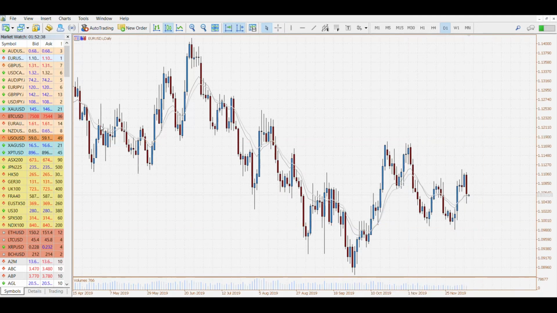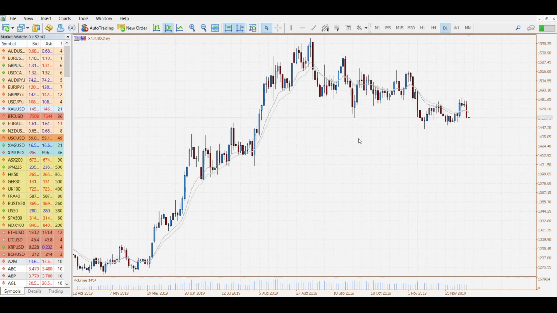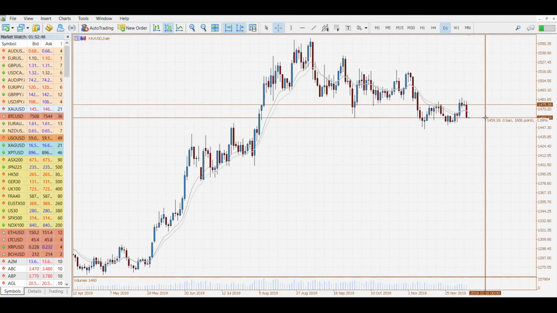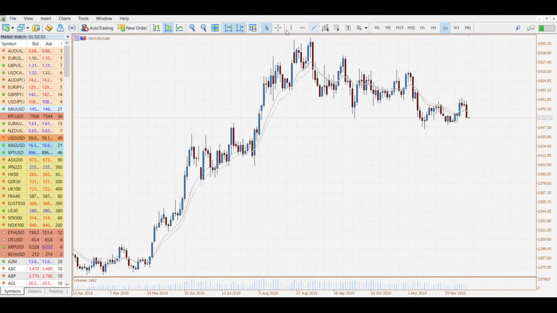Another one we're going to have a quick look at was gold. Gold came off very heavily as, again, with stocks rising and the USD rising. We saw a move down of just over 1%. Gold remains stuck in this range now.